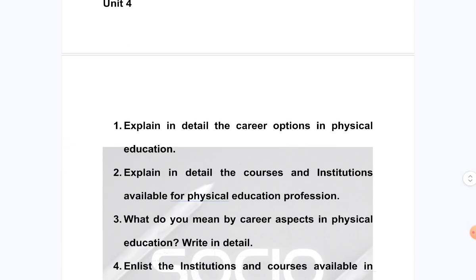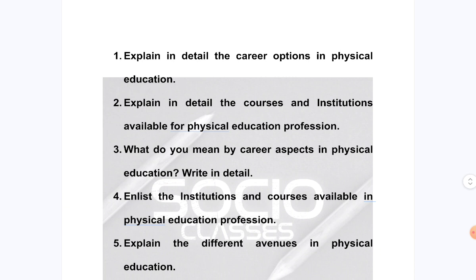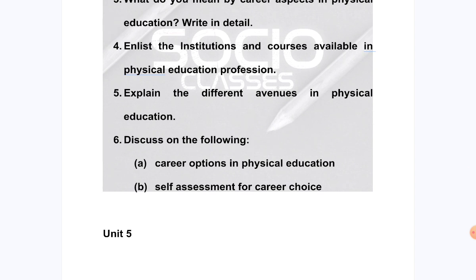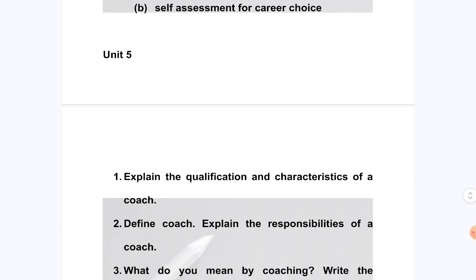अब है यूनिट 4 जिसमें है एक्सप्लेन इन डिटेल द कैरियर ऑप्शंस इन फिजिकल एजुकेशन, and then explain in detail the courses and institutions available for physical education profession, and then what do you mean by career aspects in physical education, write in detail, and then enlist the institutions and courses available in physical education profession, and then explain the different avenues in physical education, and next discuss on the following career options in physical education, self assessment for career choice.